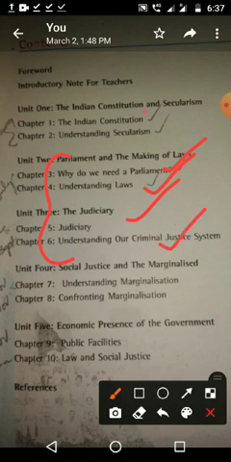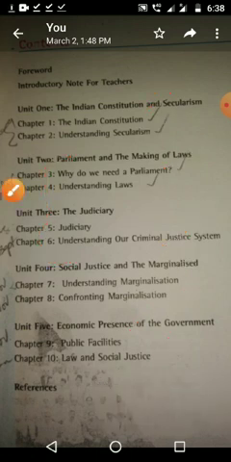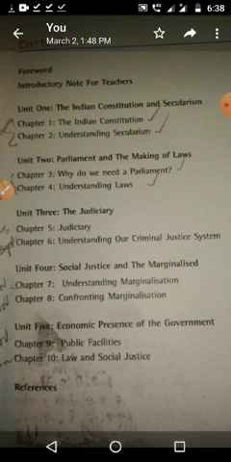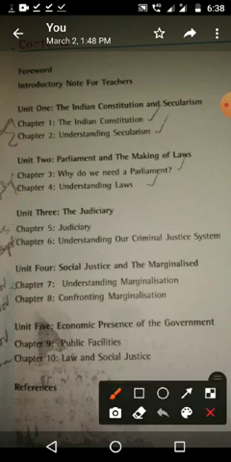Not only this one, the Indian constitution, understanding secularism, all the lessons, even public facilities, social law and social justice, understanding marginalization, confronting marginalization, all these lessons we are going to study in higher classes, meaning 9th and 10th, in a different way. Judiciary is there in that one, and the constitution articles we studied, about 15th, 16th, things like that, again we want to study in a detailed way in 9th and 10th standard. So we are picking up these lessons once again, 3rd, 4th, 5th and 6th lessons.